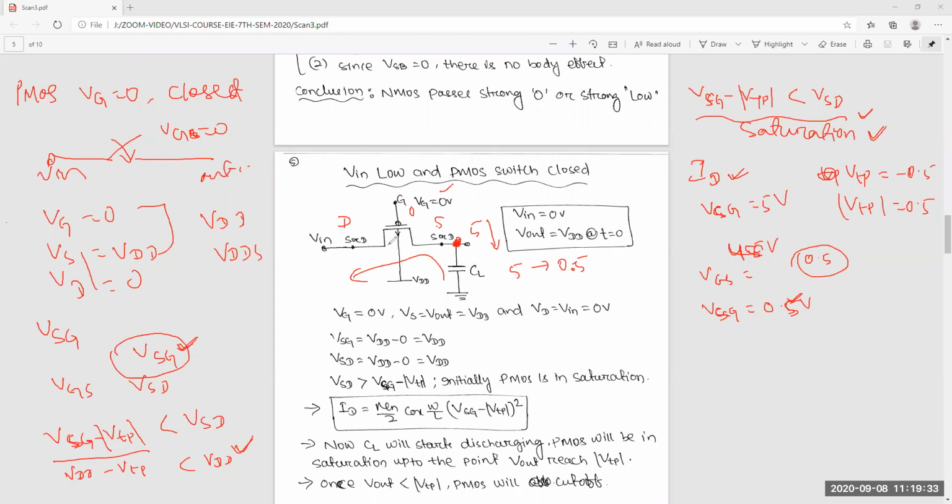Sir, it is 4.5, not 4. This is 0 voltage. So initially this voltage difference VSG is equal to 5 voltage.